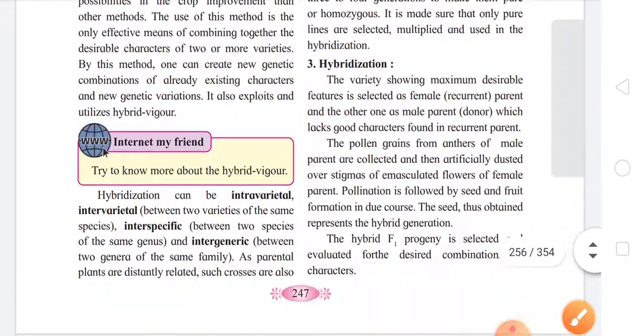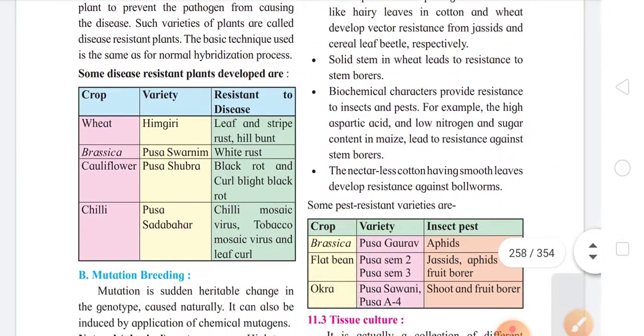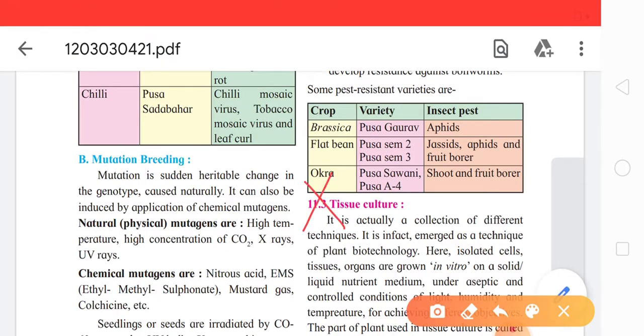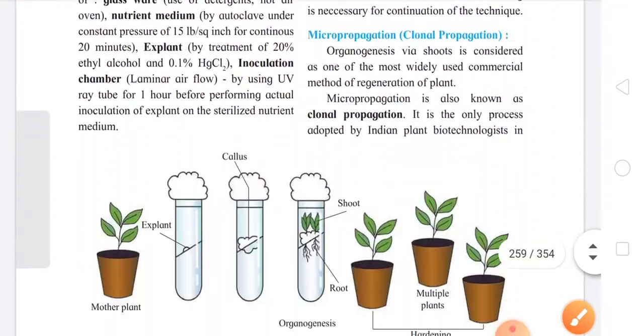Please go to page number 249. On page number 249, subtopic 11.3 tissue culture is deleted, so it is non-evaluative for the exam. And now please take out page number 252.